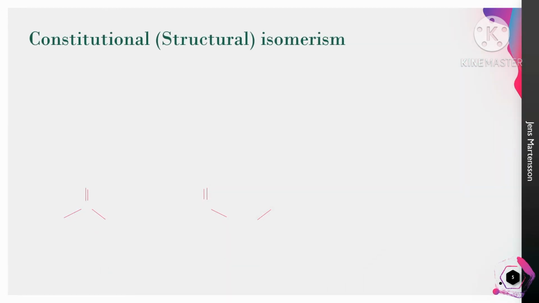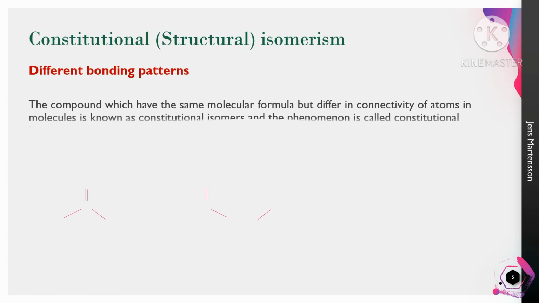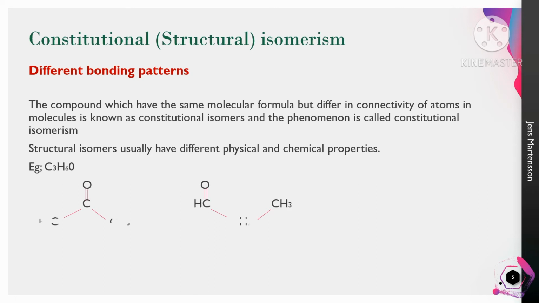See, the first isomerism is structural or constitutional isomerism. The definition of this isomerism is that compounds which have the same molecular formula but different connectivity of atoms in molecules are known as constitutional isomers, and the phenomenon is called constitutional isomerism. One most important thing is that structural isomers usually have different physical and chemical properties. So here the molecular formula is the same but the connectivity of atoms is different.